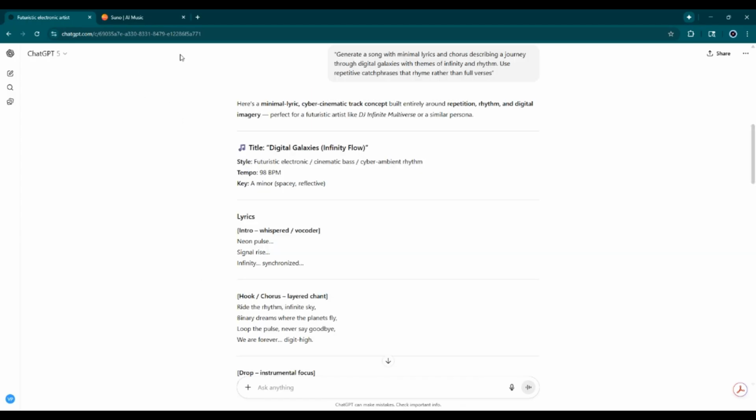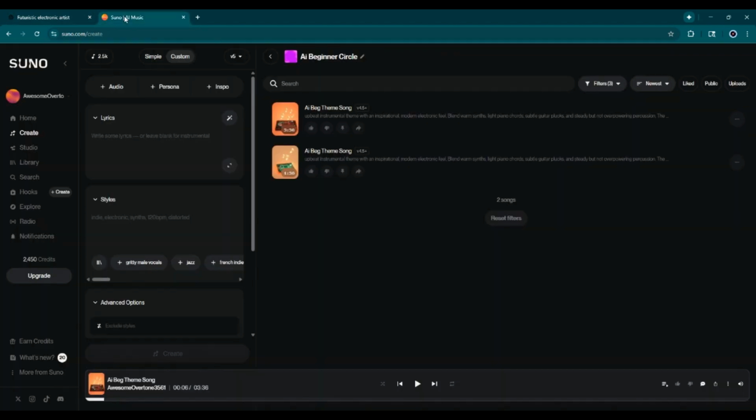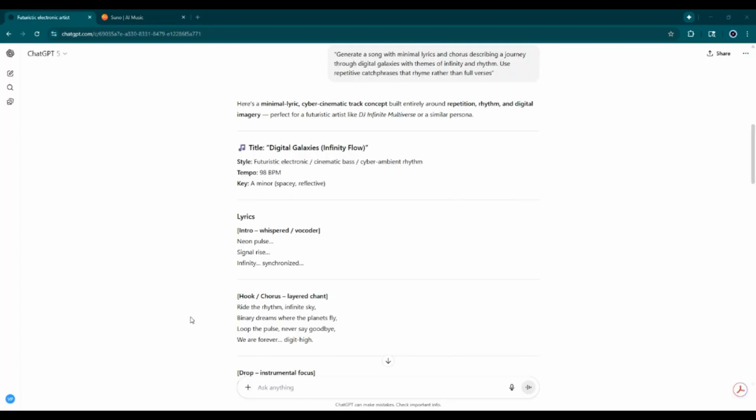Now that we have our lyrics, we're going to start to build it in Suno AI. So we go to Suno AI. I already have it blank. If you don't though, you would just hit create right here, or if you've already started a song, there would be a trash icon down here for you to clear it. Alright, so we are gonna start with the lyrics. And we are just going to copy and paste those into the lyrics.